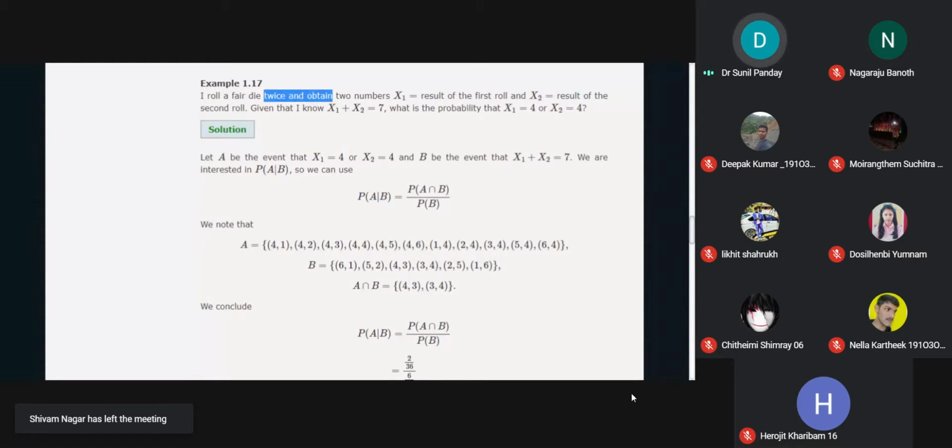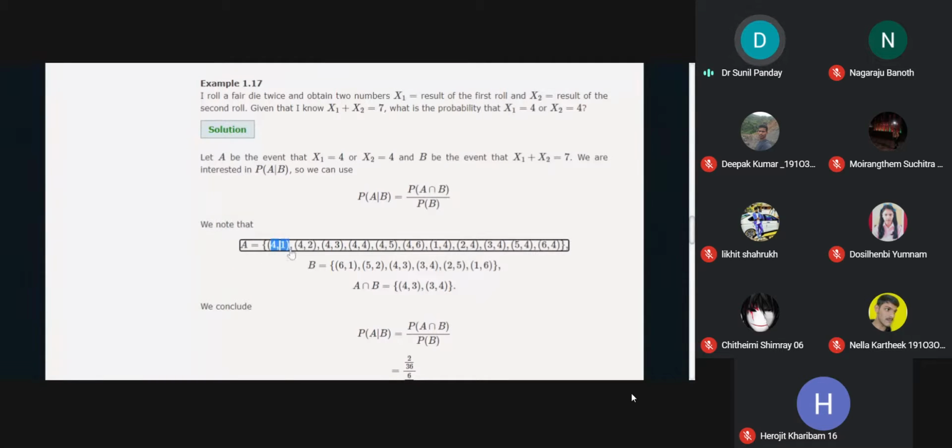In the case of two dice, we have 36 possible outcomes. Out of those 36 outcomes, we can see where the 4 comes on the first die, because we are expecting X1 equals 4, and where the 4 comes on the second die. This one is common, so we have counted it one time. So these are the possible cases: A happens.